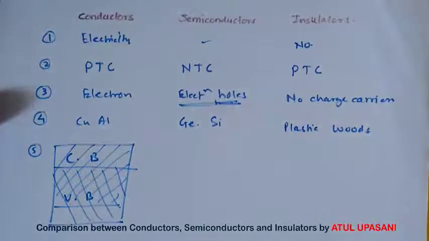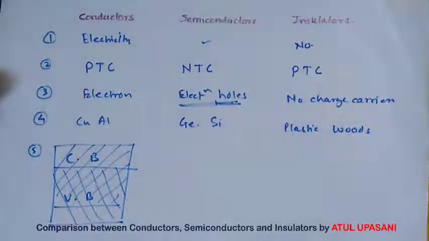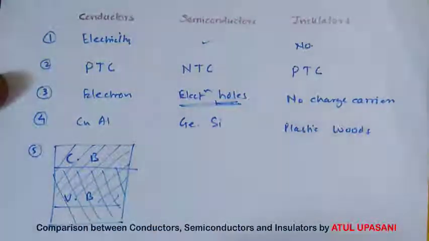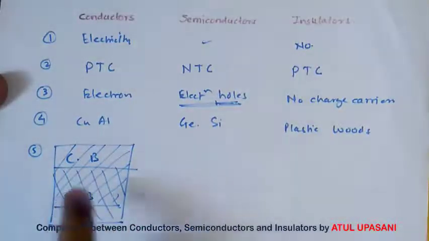That means the valence orbital electrons are free and lie in the conduction band, as well as conduction band electrons are present in the valence band. So conduction band and valence band are the same thing in the case of conductor. So they are ready for charge carriers to conduct.